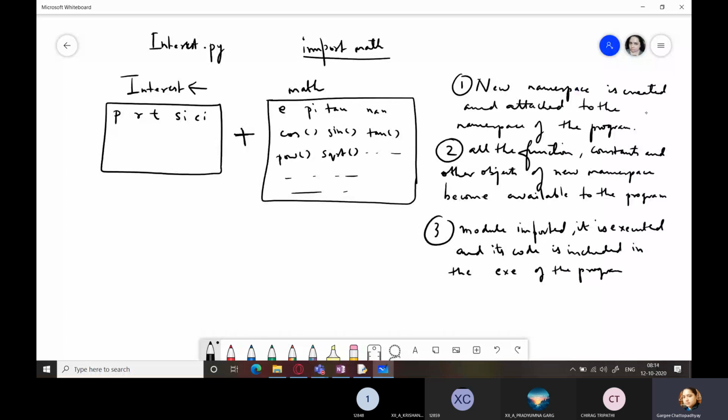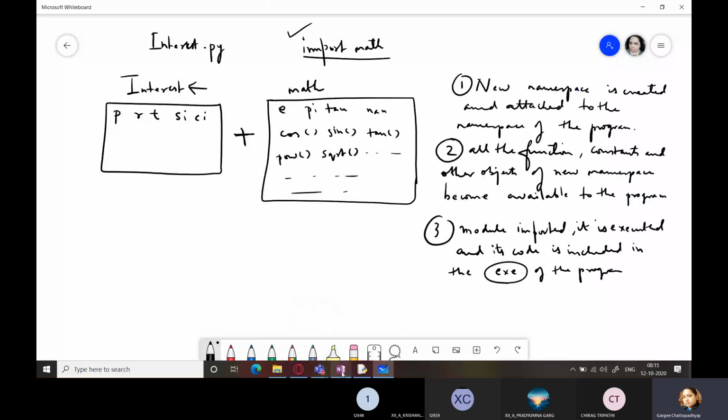Okay. New namespace created, all functions and constants of this module become available to your program, and this module, once it is imported, it is completely interpreted, executed, and its code is attached along with the exe of your program. Got it? So this is what happens when you are using import math or import any module, whenever you are importing any module, right? So this is what happens.